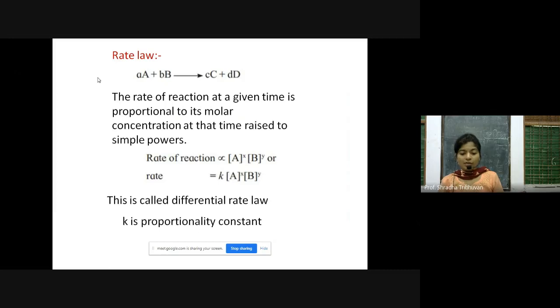So rate is equal to K, which is a constant, into active mass of A raised to X into active mass of B raised to Y. This is called the differential rate law, and K is nothing but the proportionality constant. So what exactly is rate law?